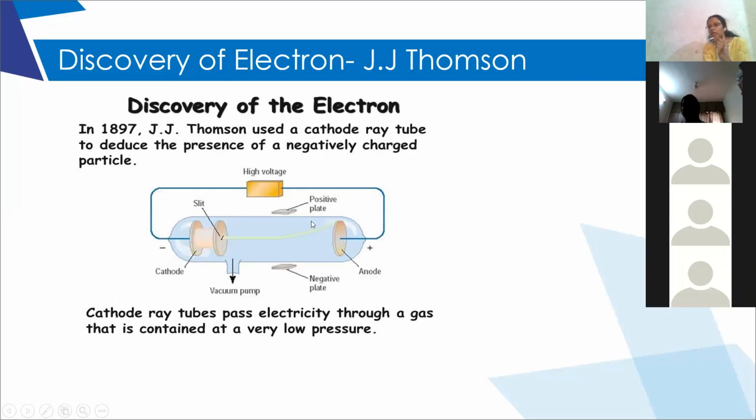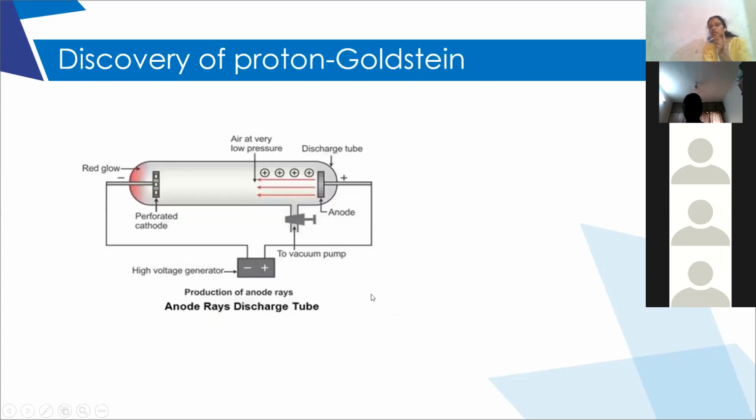Who discovered cathode rays? William Crookes. Very good. The scientist Crookes discovered cathode rays. Using the cathode rays experiment, J.J. Thomson discovered electrons. We also discussed that Goldstein discovered protons using anode rays.